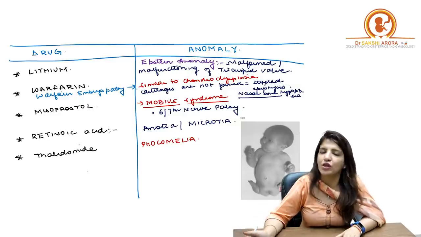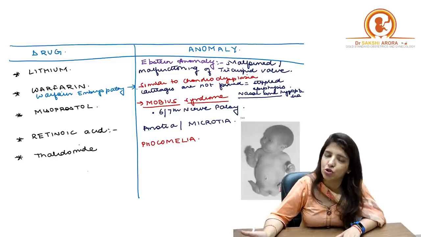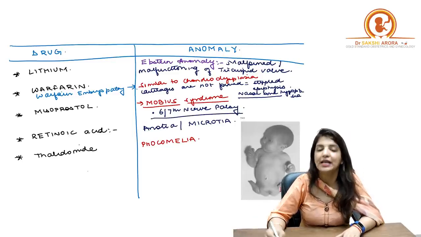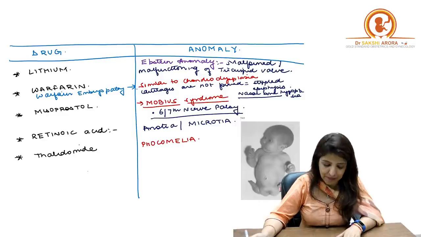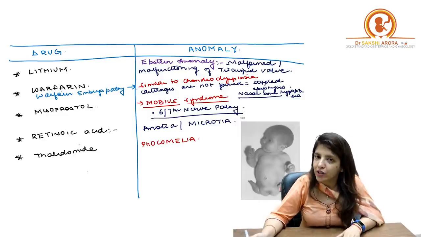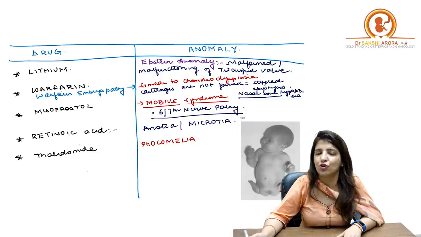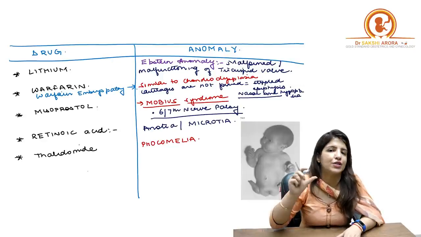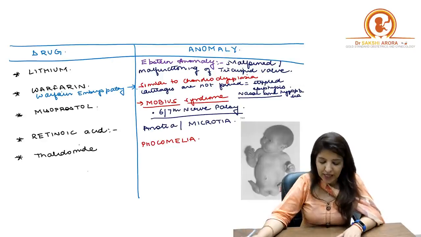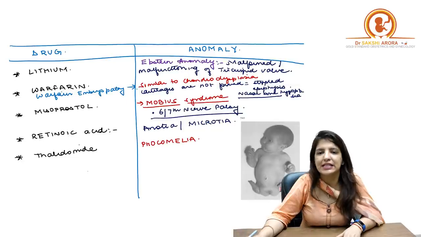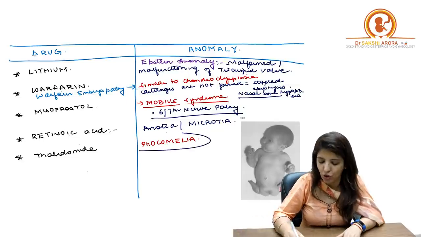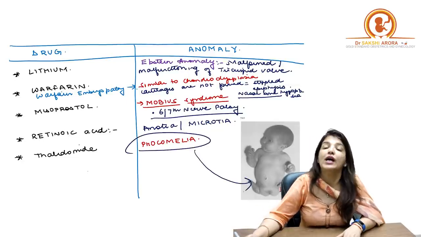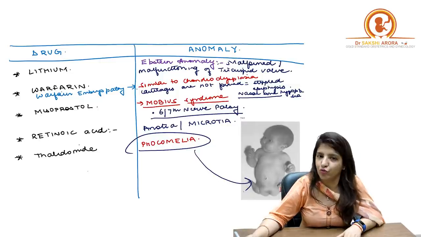Now, if misoprostol is taken in the first trimester of pregnancy, it leads to Moebius syndrome. In Moebius syndrome, you get 6th and 7th nerve palsy. Retinoic acid. If retinoic acid is taken in the first trimester of pregnancy, it leads to microtia or anotia. That means the external ear is small in the baby. Then thalidomide. If thalidomide is taken, then it leads to a condition called phocomelia, in which the limbs of the baby are not formed, right?